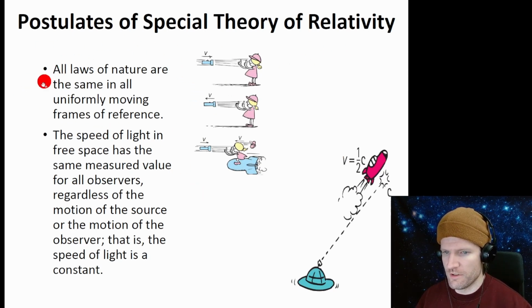All laws of nature are the same in all uniformly moving frames of reference. The speed of light in free space has the same measured value for all observers regardless of the motion of the source or the motion of the observer, that is, the speed of light is a constant. So this says all laws of nature are the same in every reference frame. And then this one says the speed of light is the same everywhere.